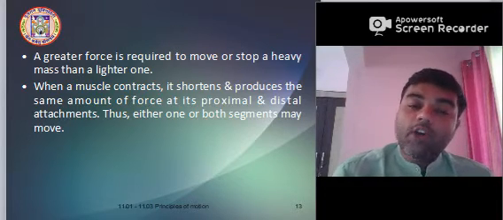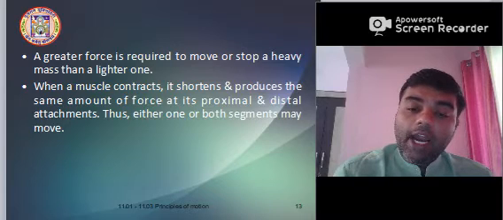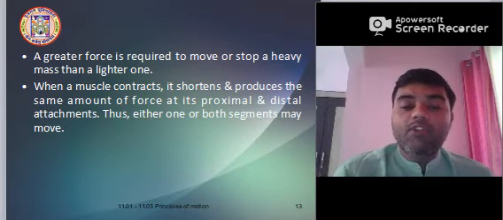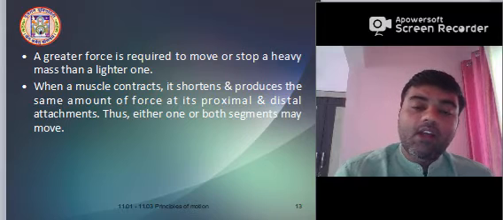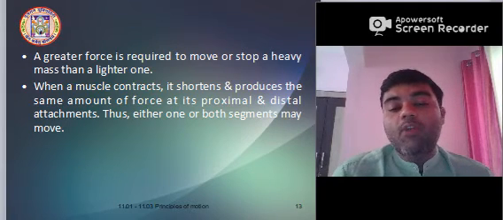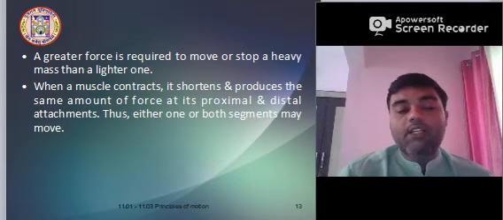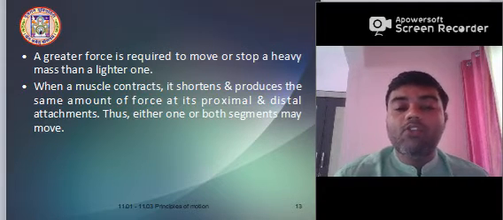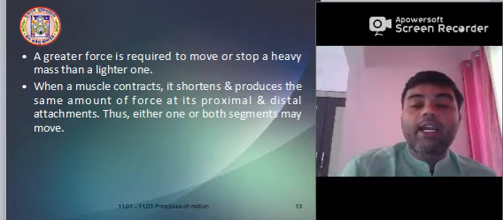When a muscle contracts, it shortens and produces the same amount of force at its proximal and distal attachments. Thus, either one or both segments may be moved. See, it is a classic anatomical example, which shows why we are studying this law. It is not just for marks.